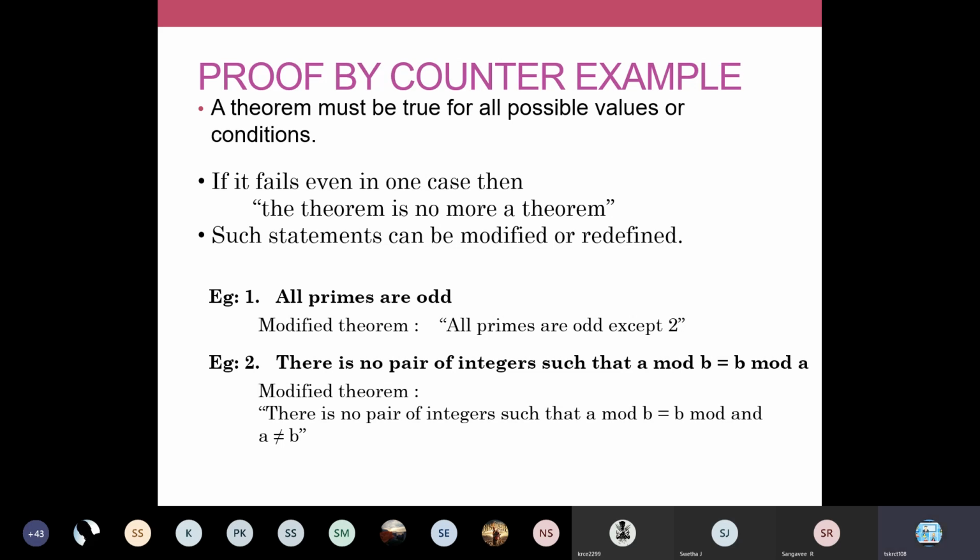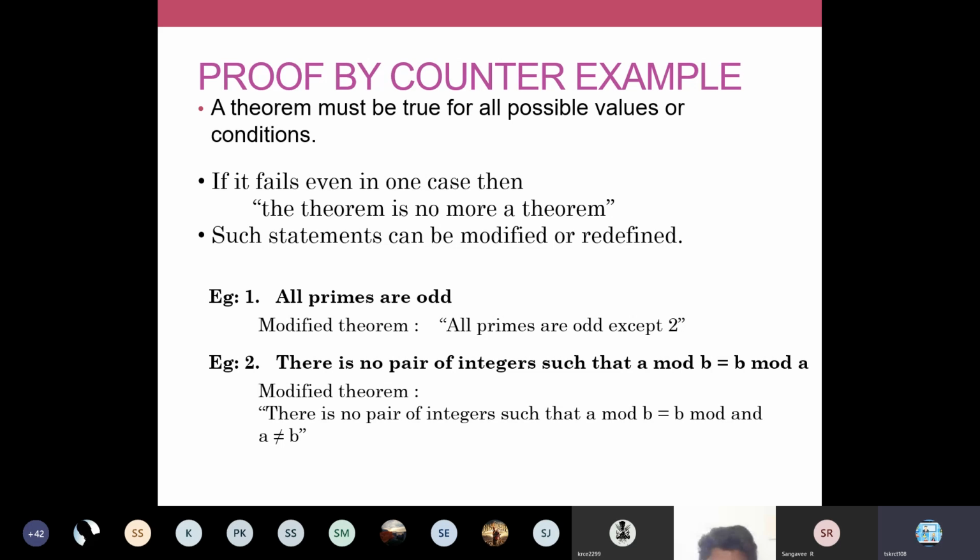4 mod 3 is 1 and 3 mod 4 is 3. Or take a 2-digit number: 15 mod 2 is 1, and 2 mod 15 is 2. Both of these are not the same. So therefore your statement is: there is no pair of integers such that a mod b equals b mod a.